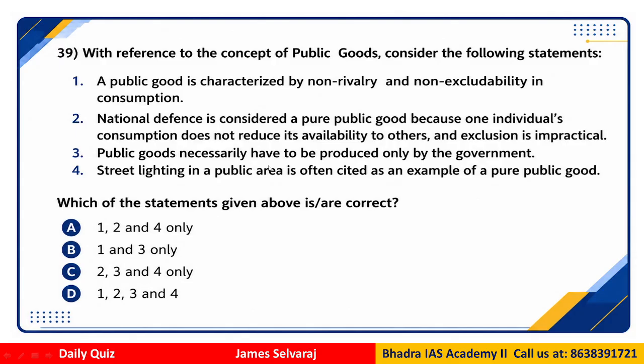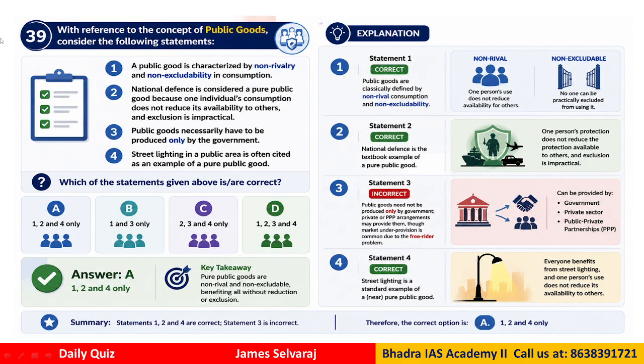Public goods necessarily have to be produced only by the government. Street light is a public area, is often what we can say pure public good. So which of the statements are correct? So we have 1, 2 and 4, 1 and 3, 2, 3 and 4 only, 1, 2, 3 and 4. So if you look at the correct answer, the correct answer would be A.